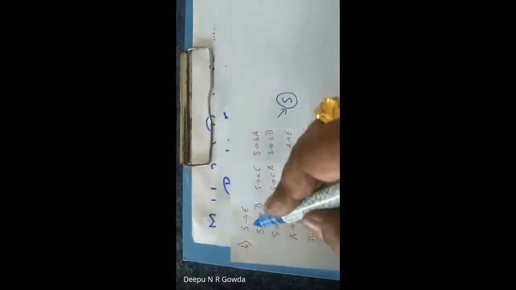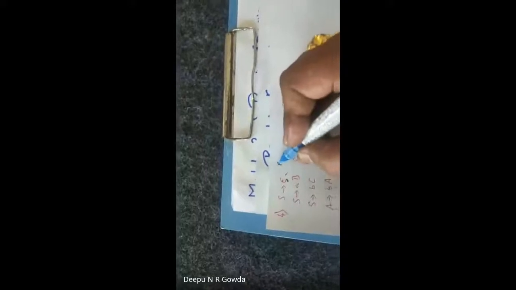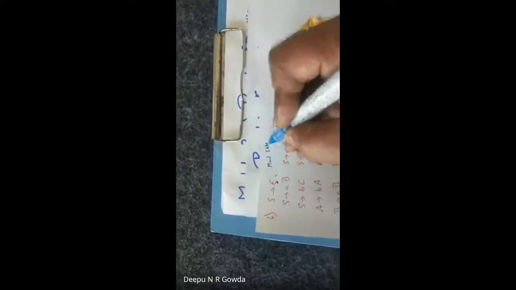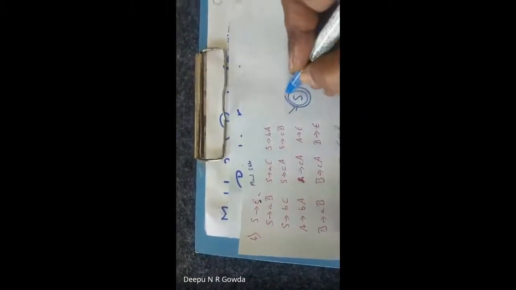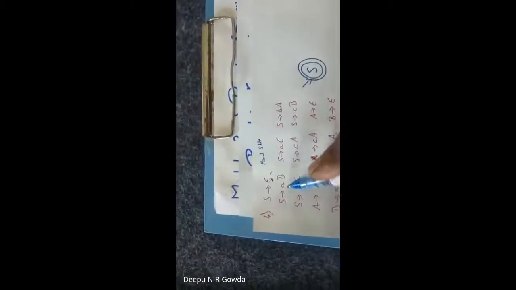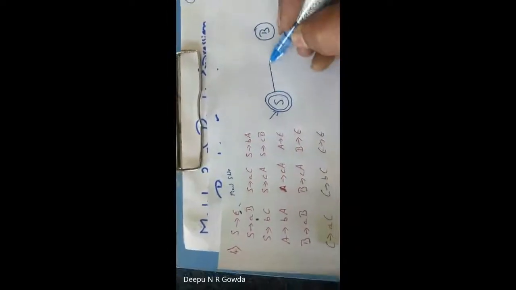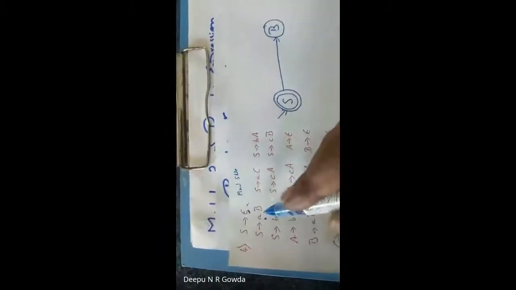Let me write the first one. S tends to epsilon. What do you mean by S tends to epsilon? Whenever an epsilon word comes, it means it's going to a final state. So now for this machine, the starting state is a final state. Clear? Okay, let me write the next one. S tends to a state called B by using a symbol A. So now I write a state B by taking the symbol A. Okay, now this is done.